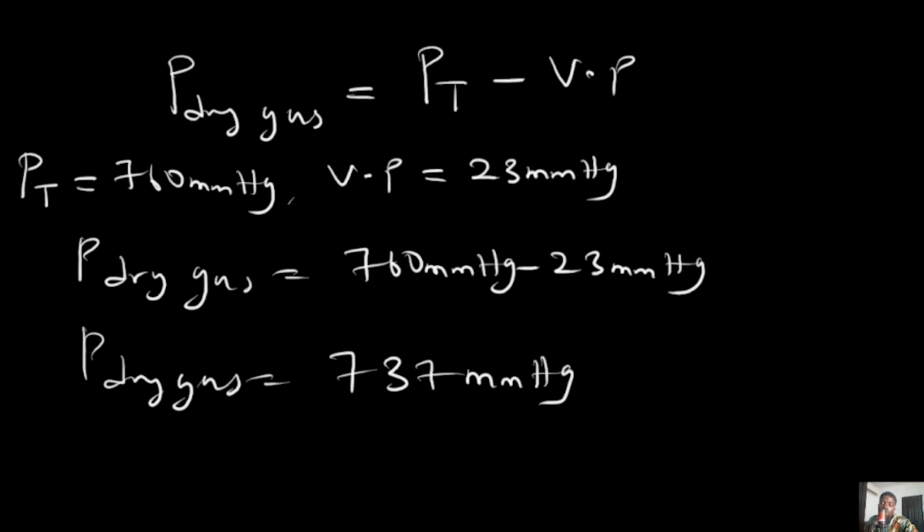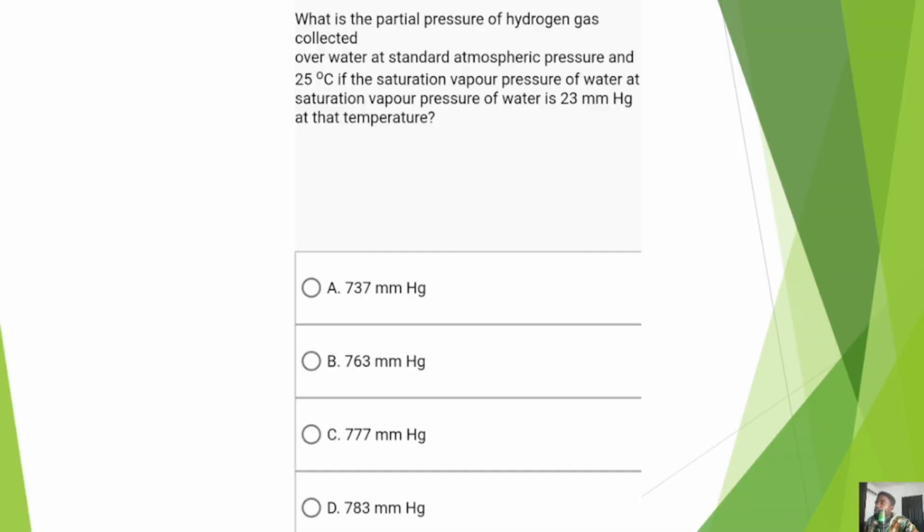Okay, so let's check our options once more. Bringing back the slide, you will notice that that is option A, which is basically about your pressure collected over water. So this part of the study describes how to get the pressure of dry gas. Note this: once they tell you that a gas is collected over water, whatever pressure they give you there is the total pressure of both the dry gas and water, which means you need to remove the vapor pressure before you utilize whatever pressure you are given in solving a question.